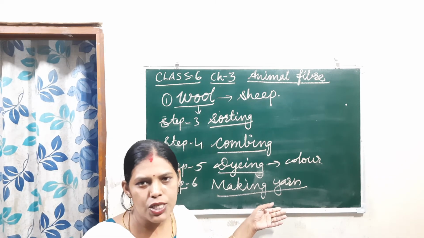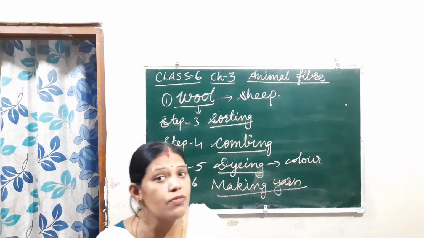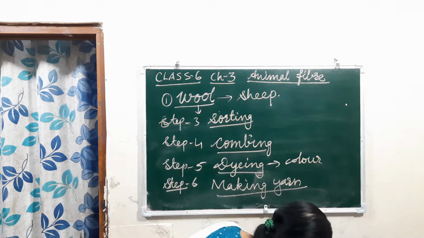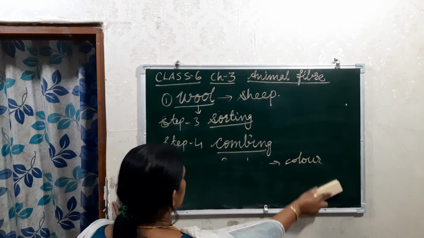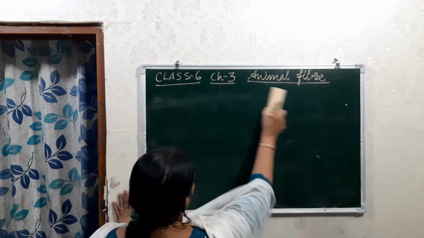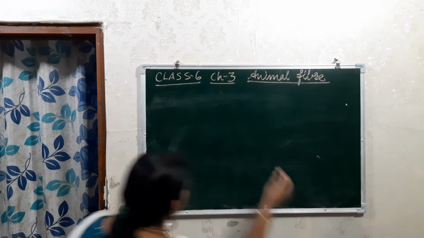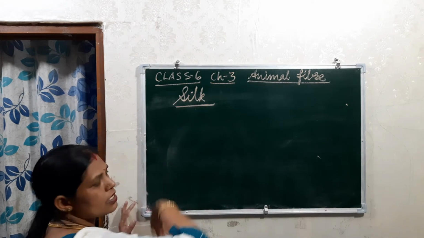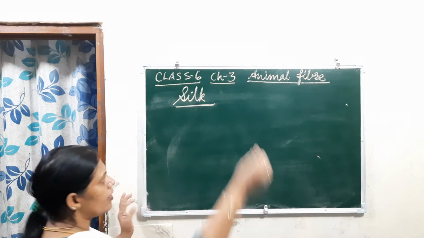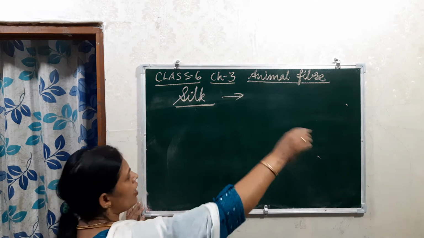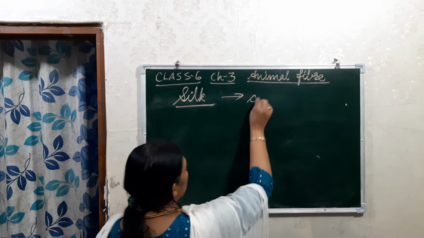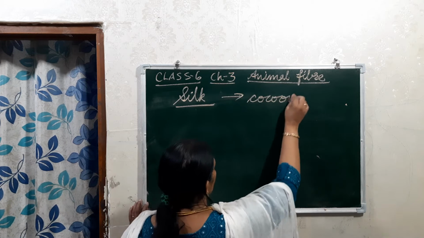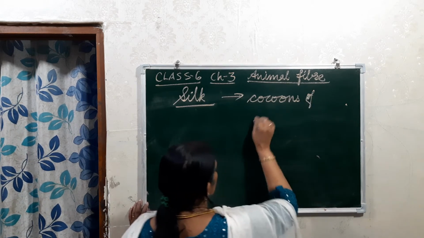Okay, understood, children, this one, woolen fiber. Now the next animal fiber is silk. See, children, where are we getting silk from? We are getting silk from the silkworm, from the cocoons of the silkworm.